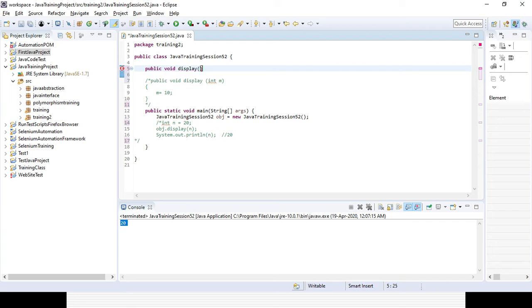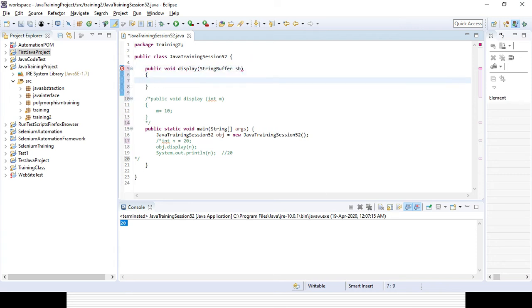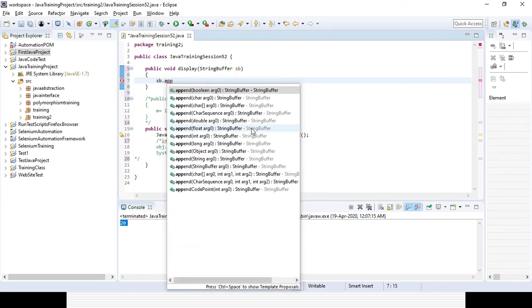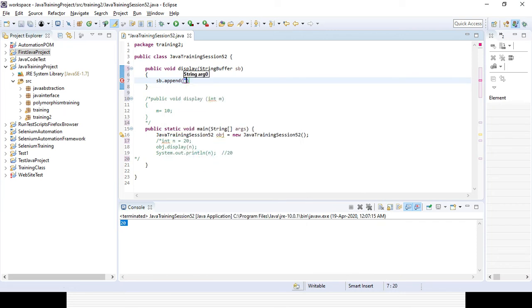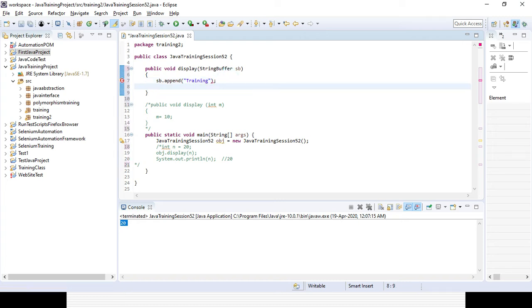Here I will pass some StringBuffer, variable will be sb. And I want to append to it, sb dot append, with some string value. Right, I want to append with training. Then I want to print the value of sb.